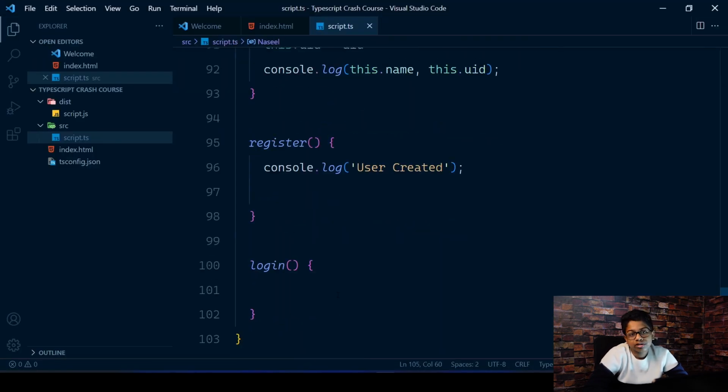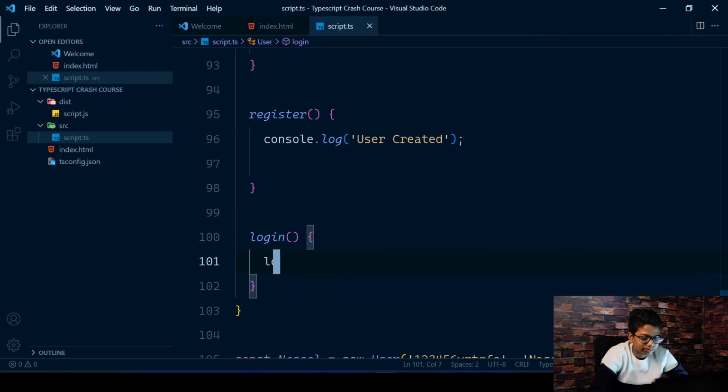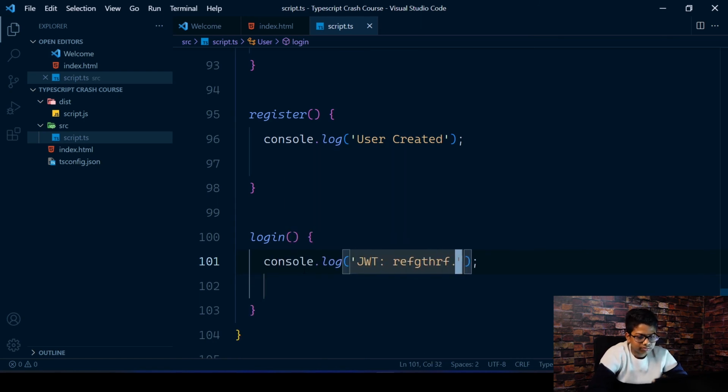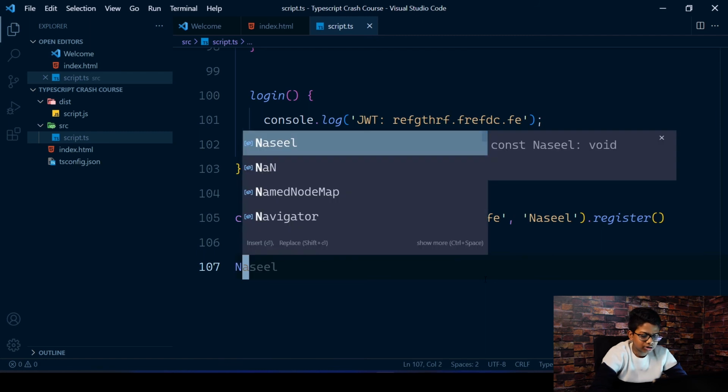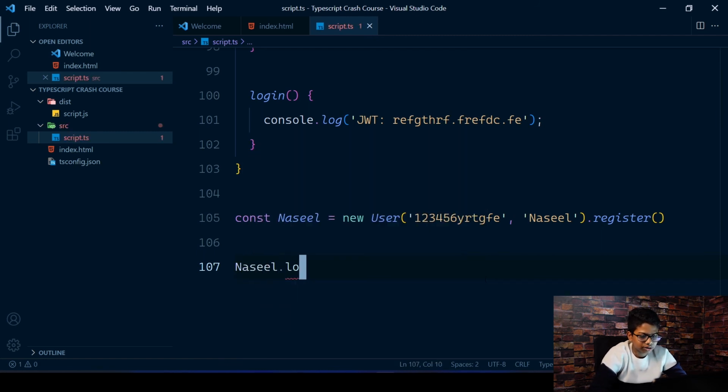And then this also, let's create a login function simply. So you just log in JWT colon and something, just a JSON web token, just for fun, just for showing you. And so afterwards you can just do a Naseel dot login. Oops. Oh man. Login.